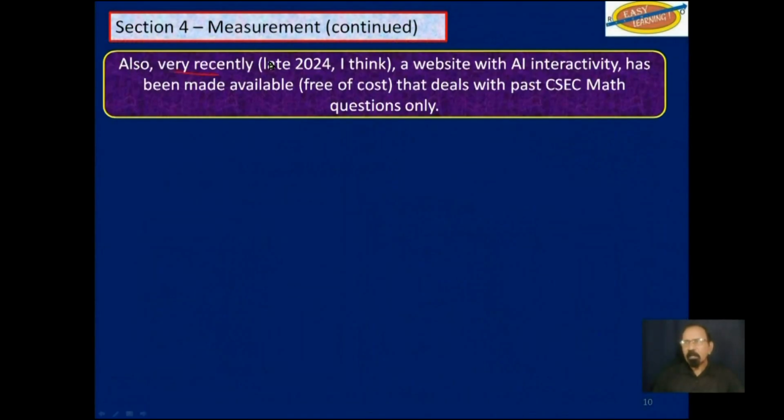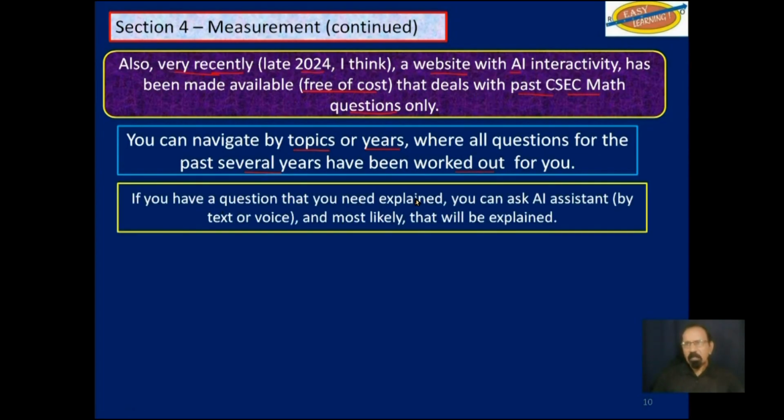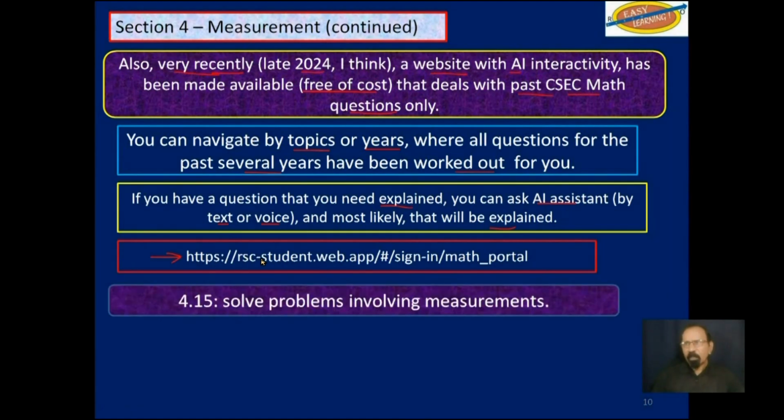Also, very recently, late 2024, a website with AI interactivity has been made available free of cost that deals with past CSEC math questions only. You can navigate by topics or years, where all questions for the past several years have been worked out for you. If you have a question that you need explained, you can ask the AI assistant either by text or voice, and most likely that will be explained for you. This is the URL.